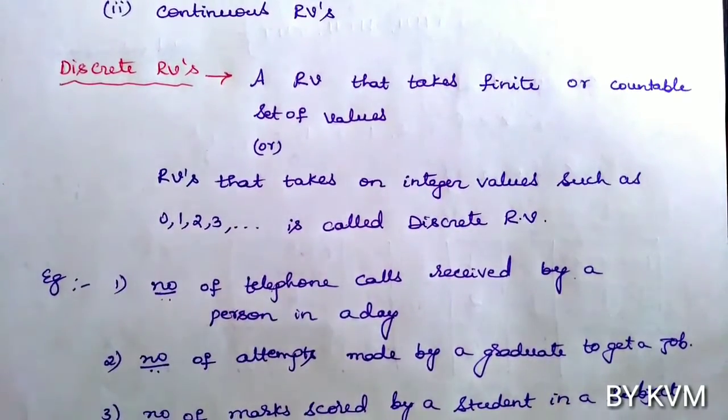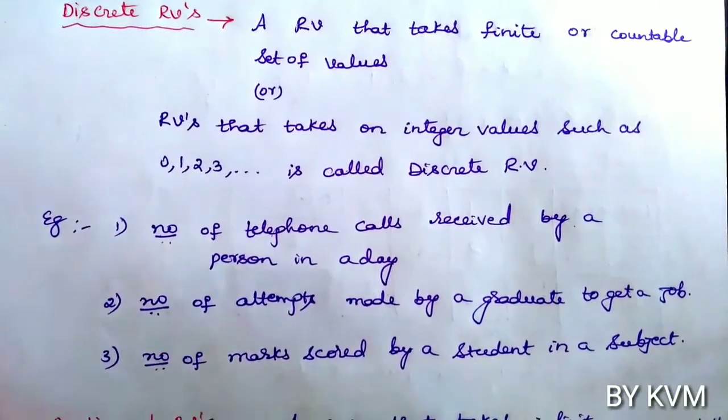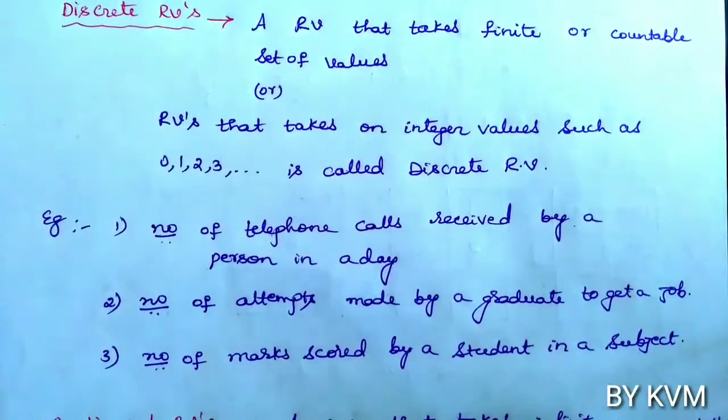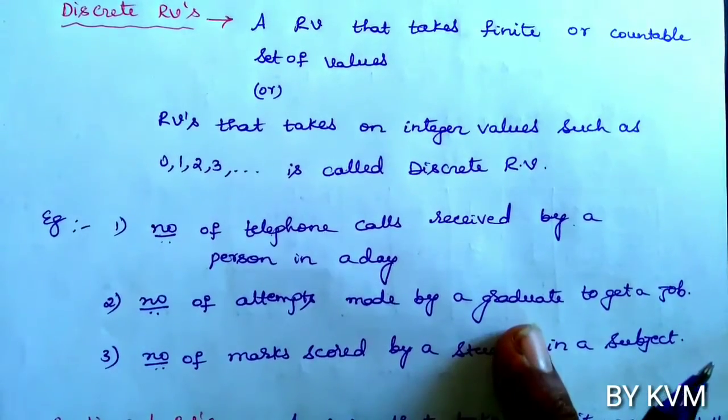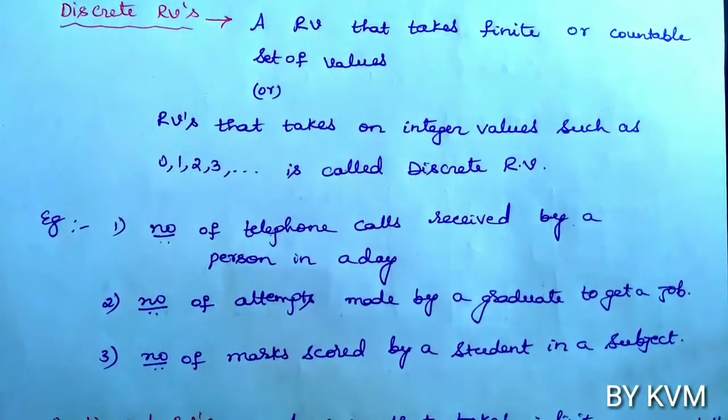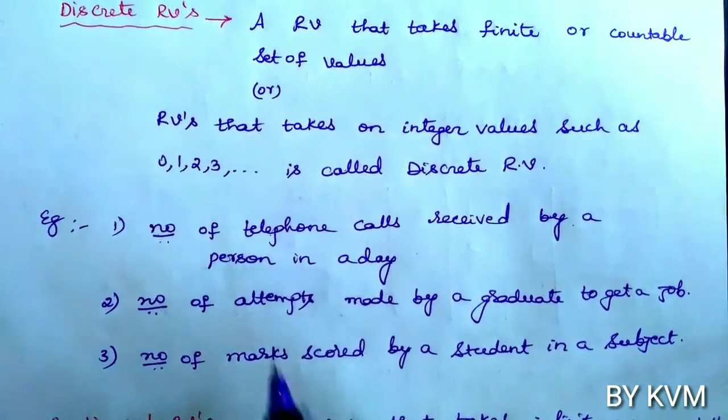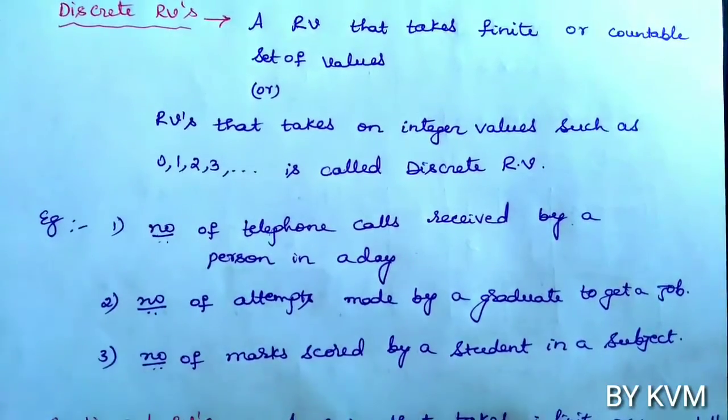So all are integer values. So they are finite. If you see the second example, number of attempts made by a graduate to get a job. He can attempt 1 time, 2, 3, 4, 5, 10, 15 times. So all these are integer values. So it takes finite values. So this is an example of a discrete random variable.